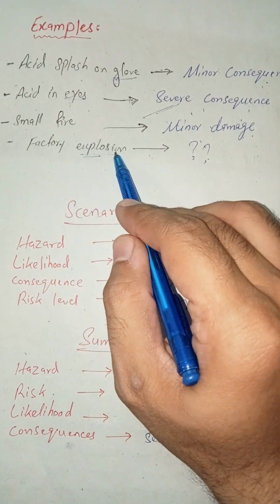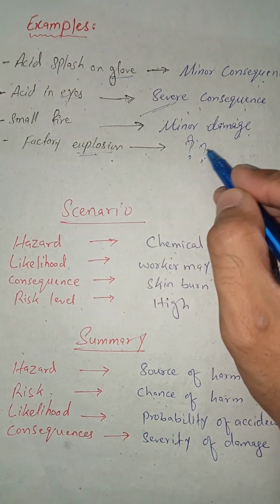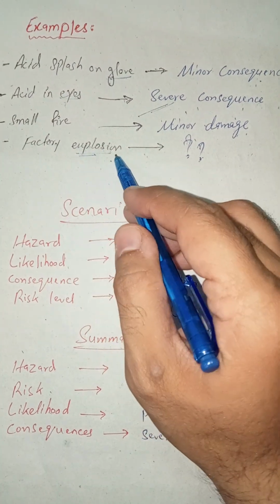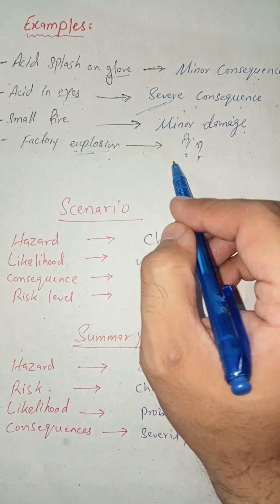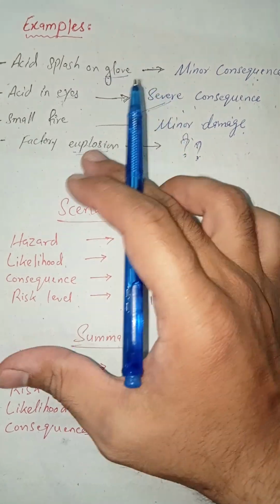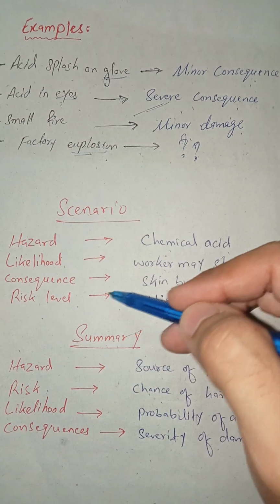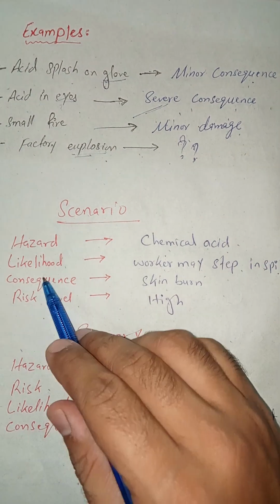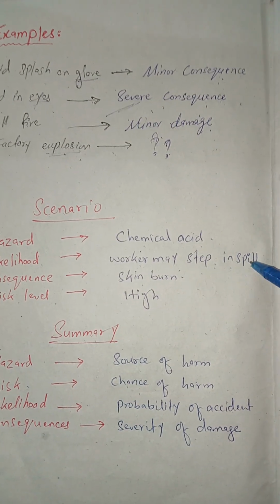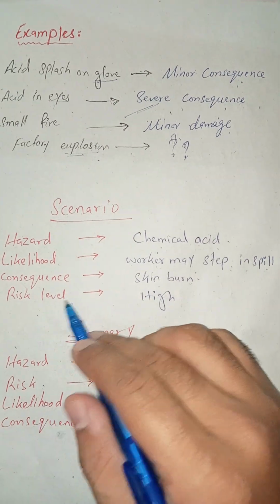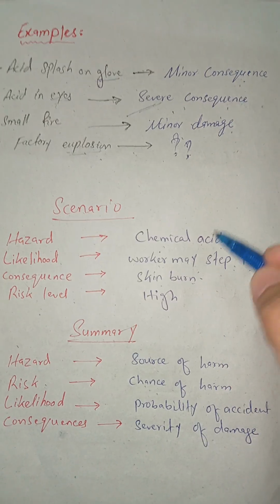And factory explosion, you answer me in the comment section box: will it be a minor consequence or a major or severe consequence? All these scenarios are in today's video. The hazard means the chemical or acid. Likelihood means the worker may step in the spill, the consequence means skin burn, and the risk level is high. I hope you got it.